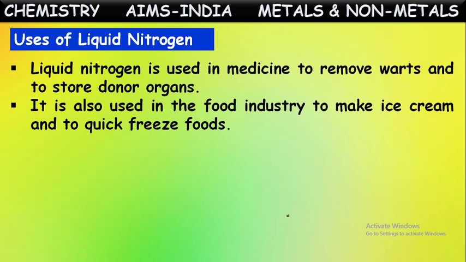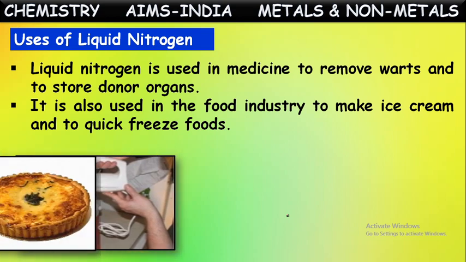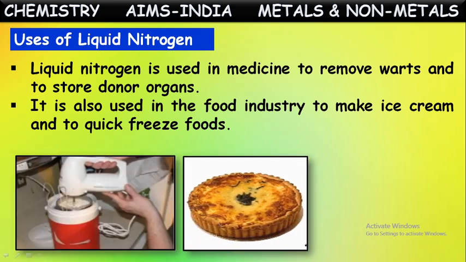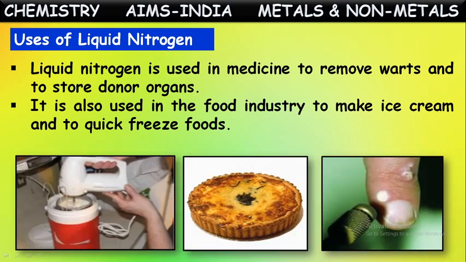Yes, in the food industry, certain food items, ready to eat food items, they freeze very quickly to avoid spoilage. So there also they use this liquid nitrogen for that purpose. Some food items they freeze immediately to avoid spoilage. And to remove some warts on the skin also, they use this liquid nitrogen. Okay, these are the uses of nitrogen.